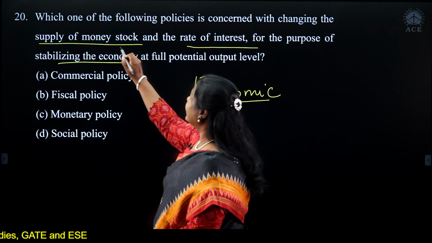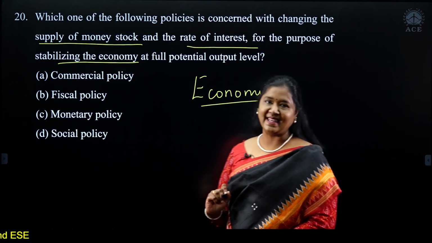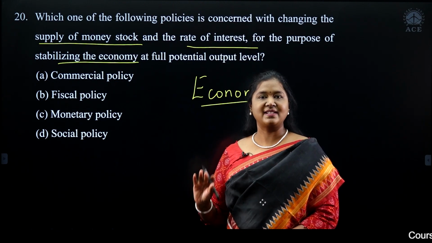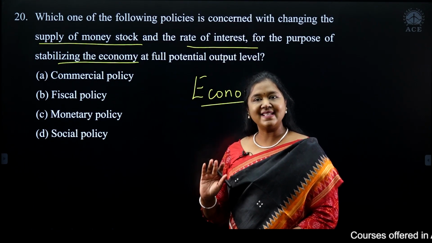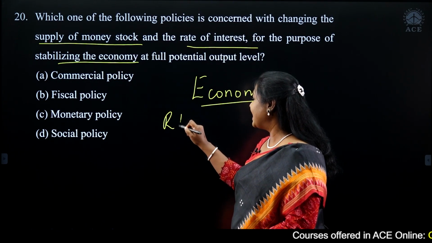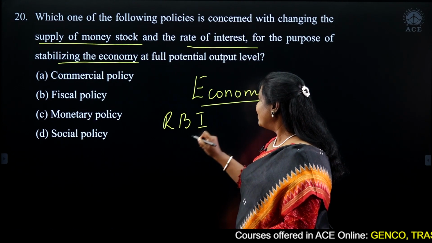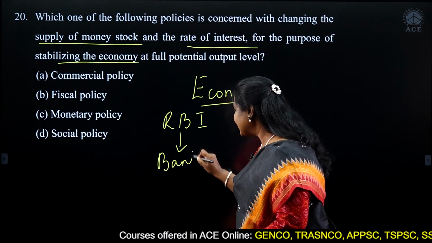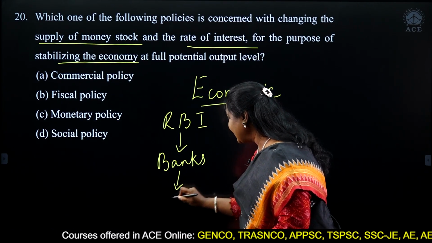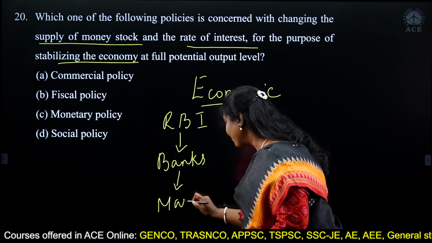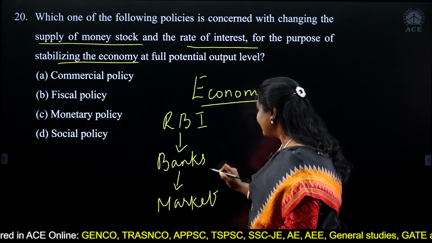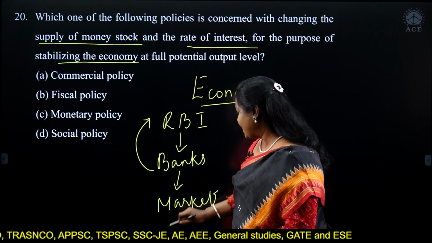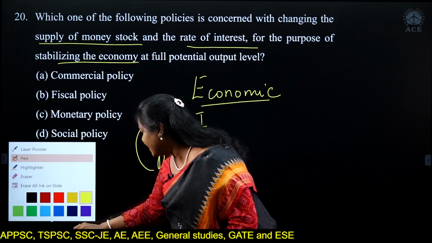And here, we're talking about supply of money. Whenever the word supply of money comes into picture, remember it is always concerned with RBI, because it is RBI which supplies money to banks, and banks in turn supply money into the market. And how does this happen? Banks borrow money from RBI, right? So when banks borrow money from RBI,